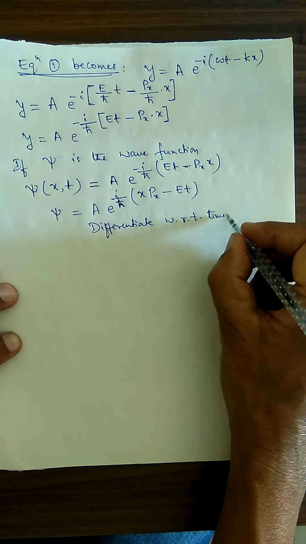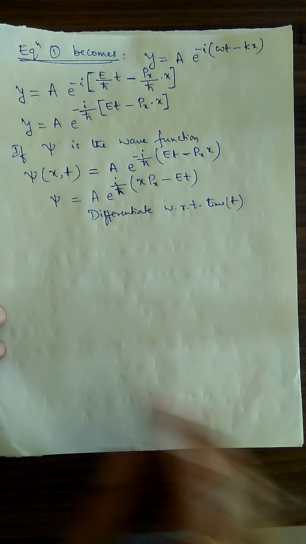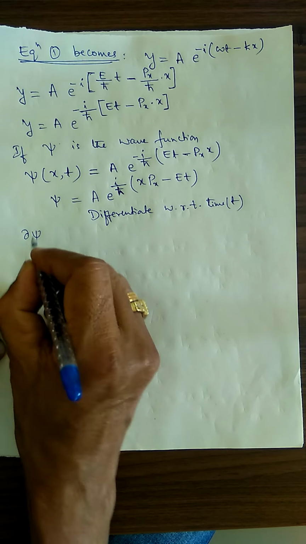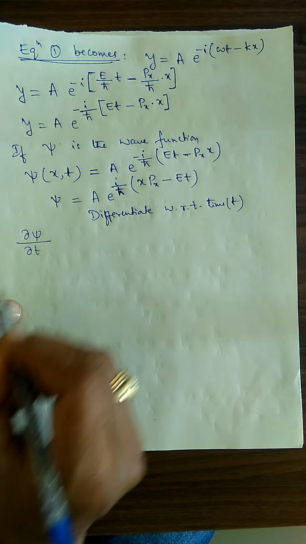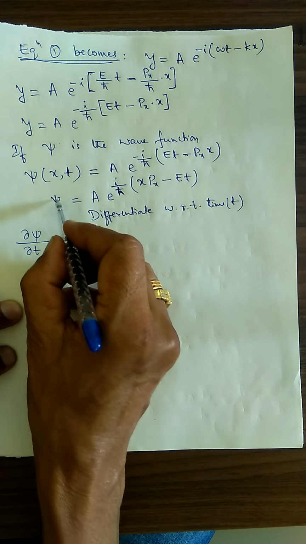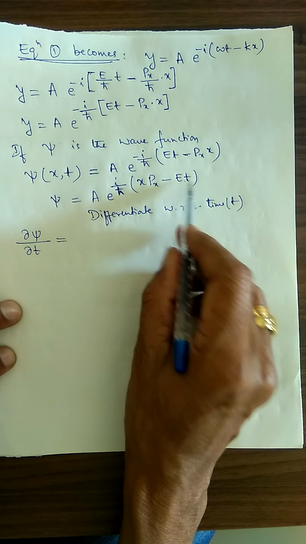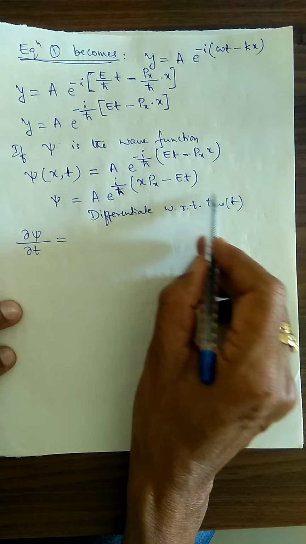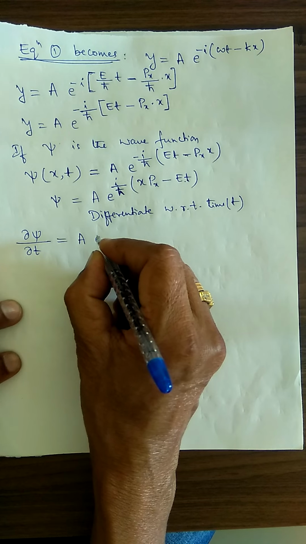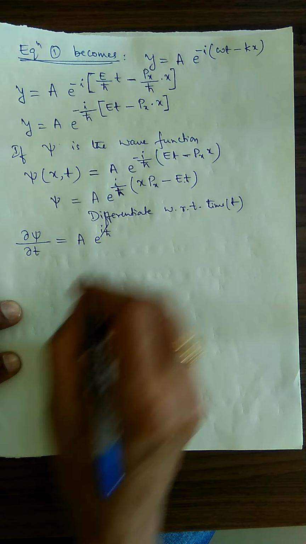With respect to time, that is t. With respect to time, we are supposed to differentiate this particular equation. Therefore, del psi divided by del t is equal to the differentiation of this with respect to t. With respect to t, don't forget, not this, with respect to time, t. That is equal to A into e to the power i divided by h cross into